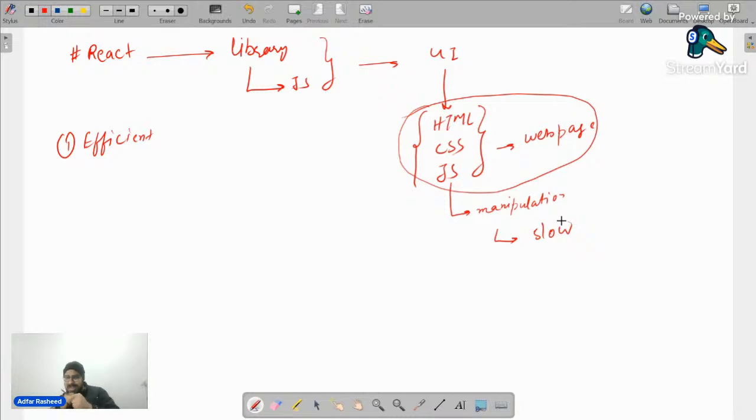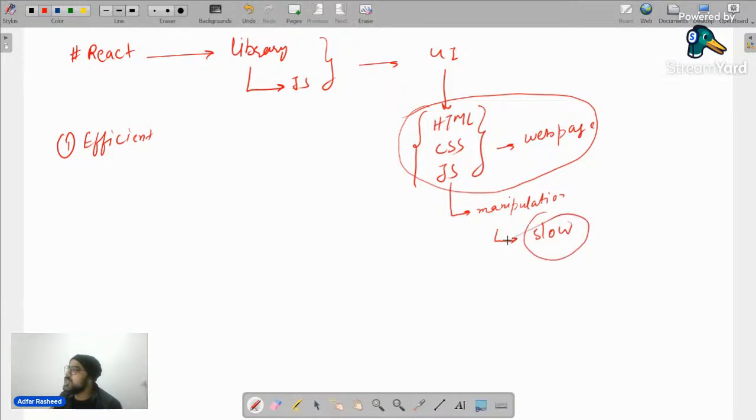So one of the developers realized, okay, when I write a query to make a manipulation inside the web application which I have created using simple, pure JavaScript, the manipulation is actually slow because it is doing a lot of things in the background. So we need to understand that this is actually the reason why React came into existence, because one of the developers realized that it is slow.